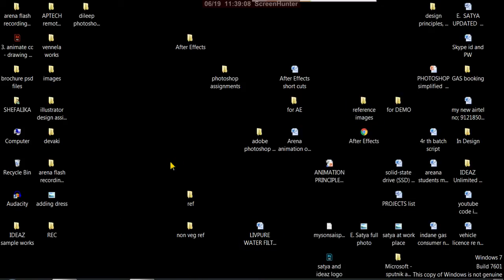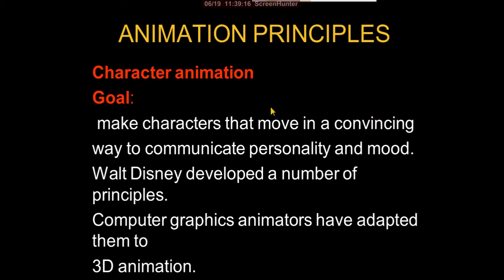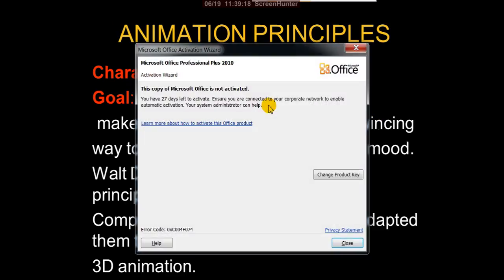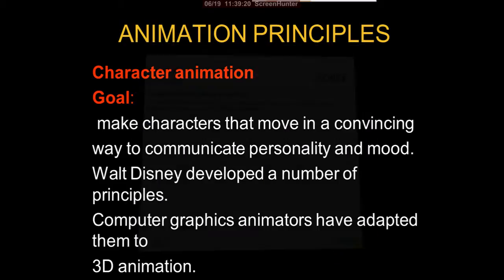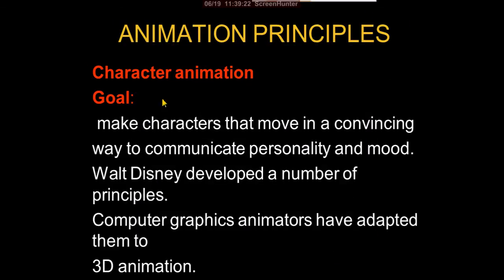Yes, for animation students, Animate CC, I'm going to explain about animation principles. This is a very important subject for animation. We have to study the 12 animation principles. So first, let us check what is animation, character animation and goal.